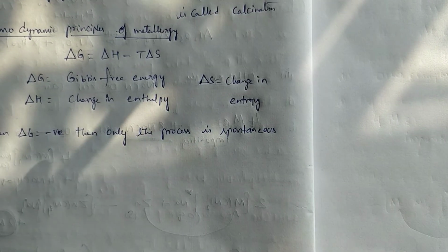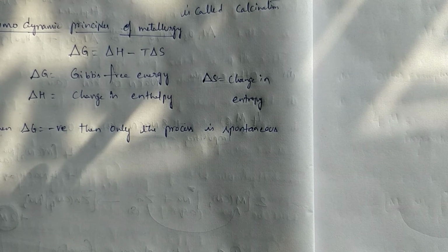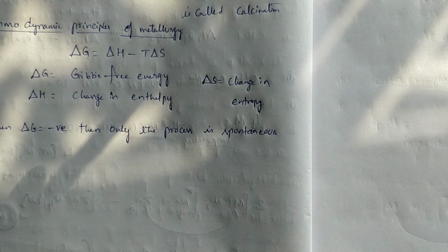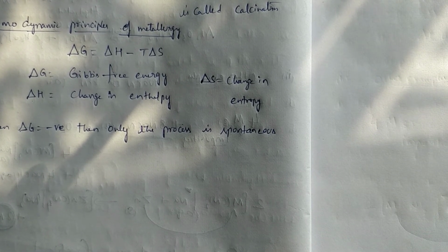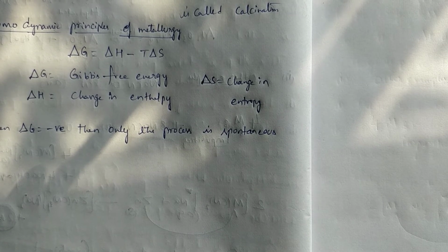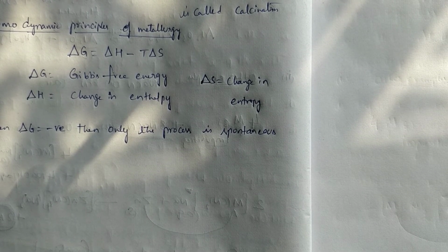Meaning when delta G is negative for a process, for a reaction, then only the reaction will happen correctly. Otherwise, the reaction will not take place. That is the meaning of this one. When delta G is negative, then only the process is spontaneous.